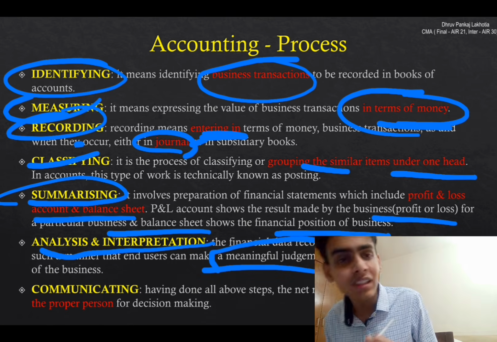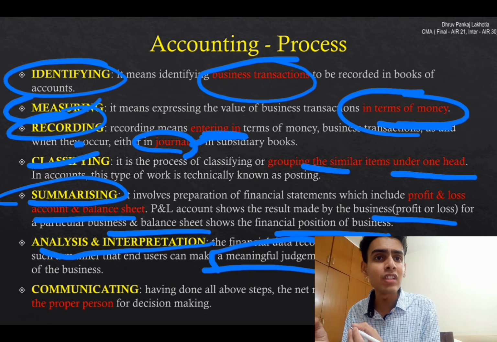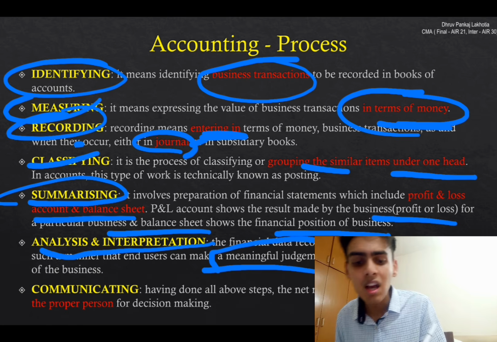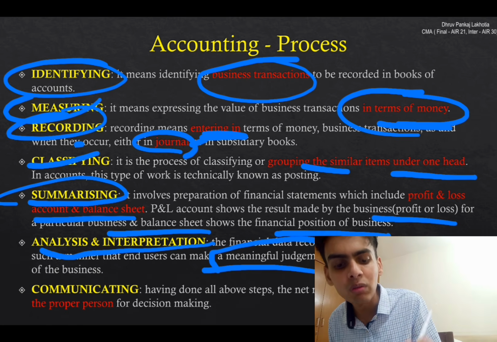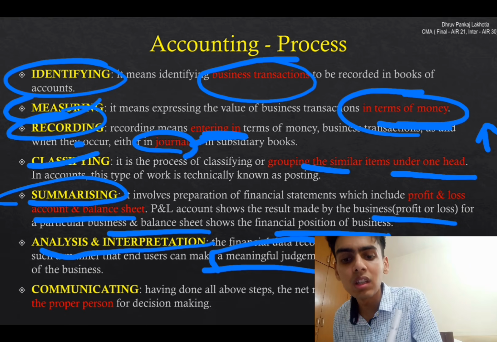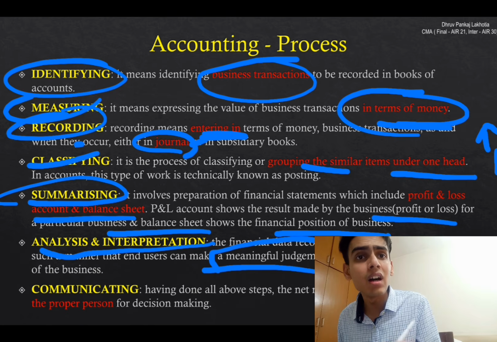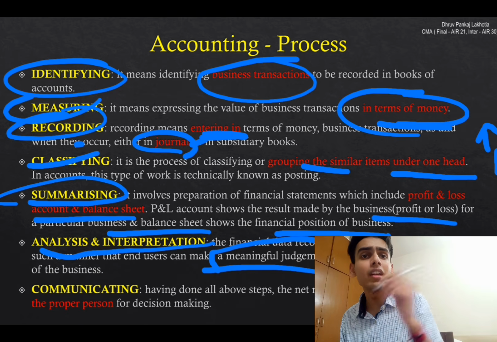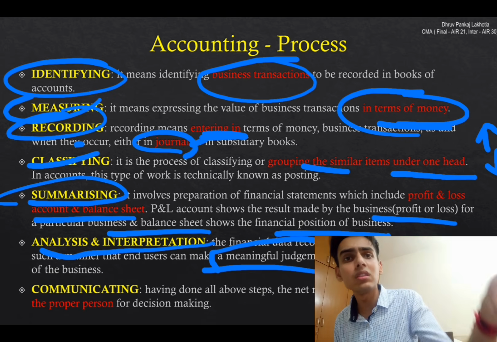Meaningful judgment. We summarized our balance sheet or P&L into very layman language, and then we can take meaningful business decisions. Our business is going up, we can invest here more. Our business is going down, we can disinvest in this particular thing. Our cost is increasing, we can reduce this cost. Our cost is on par, we can improve there. This is a good chance of demerger. This is a good chance of merger, acquisition.